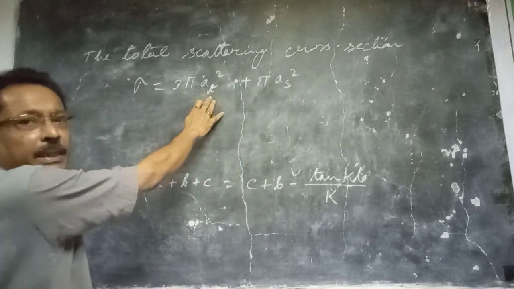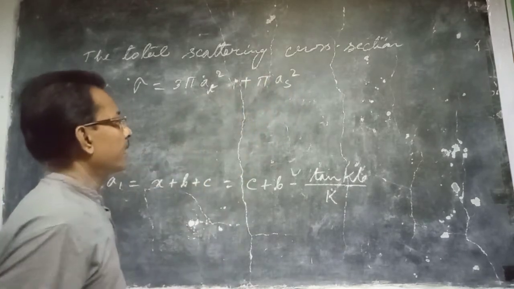At is the triplet scattering length and as is the singlet scattering length.